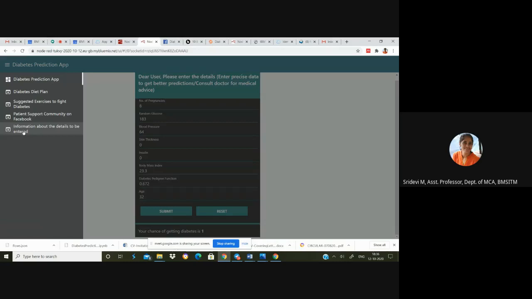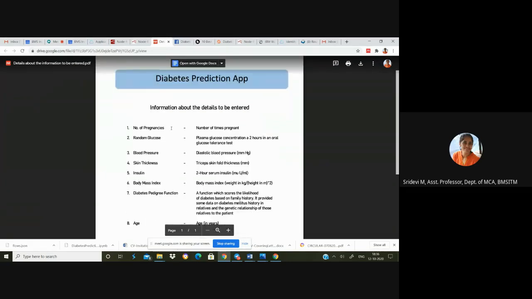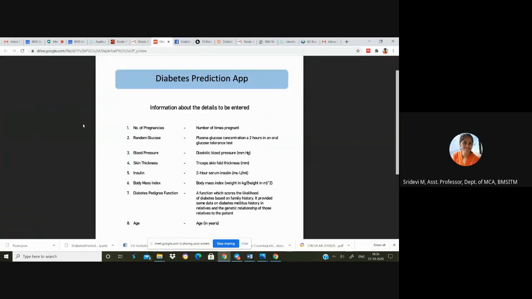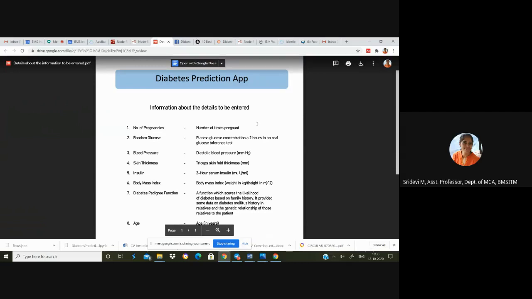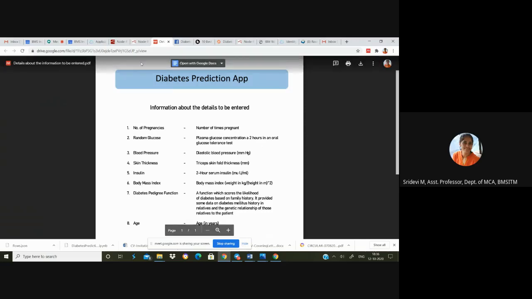And finally, the last link is to information about the details to be entered, because some layman using this application may not know what exactly the symptoms are, or what exactly the features are. So they will click on this link and they'll get the details about what features they're actually going to enter into the app in order to get the prediction.